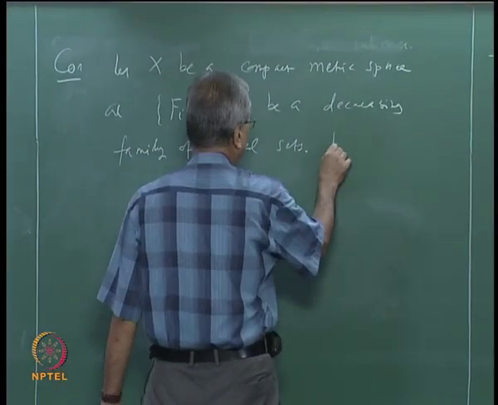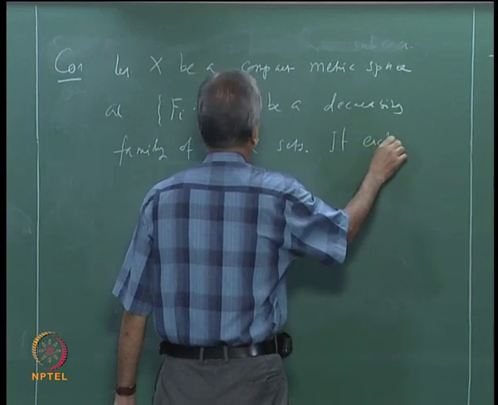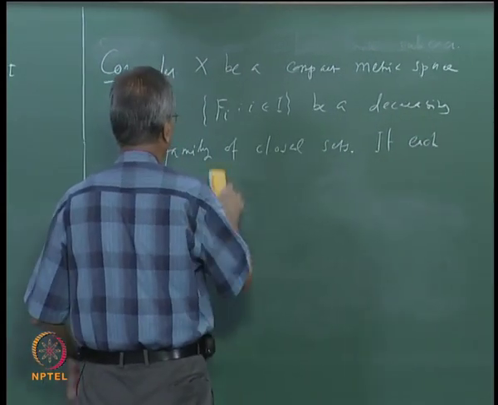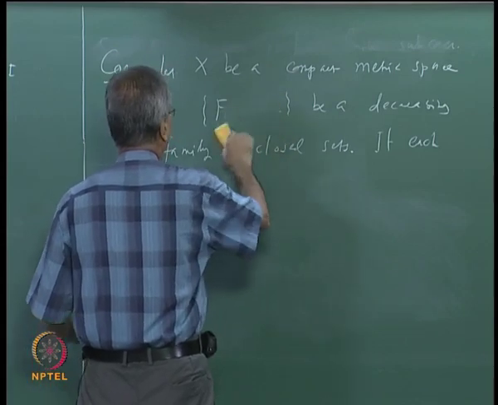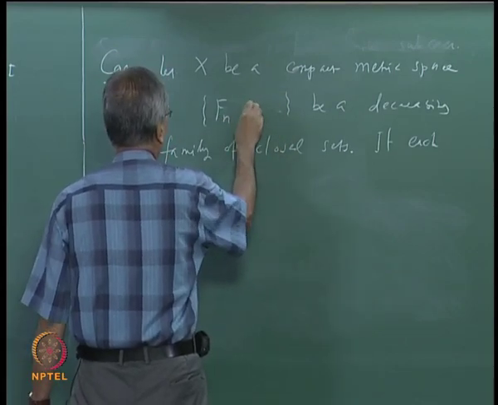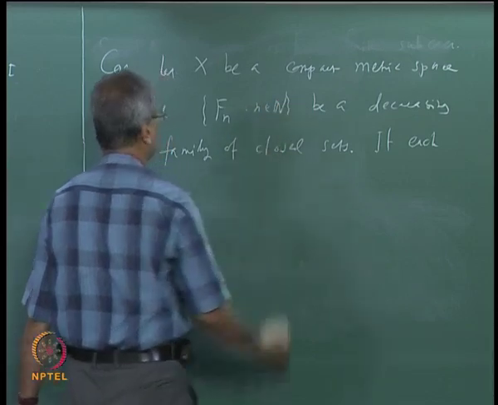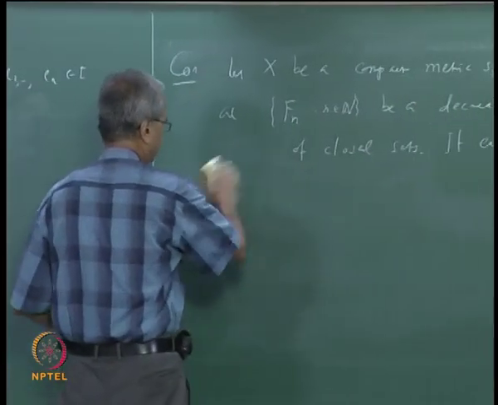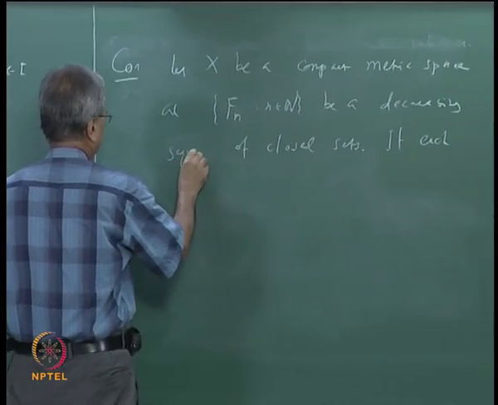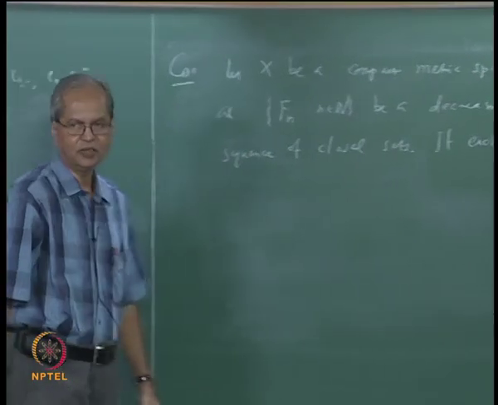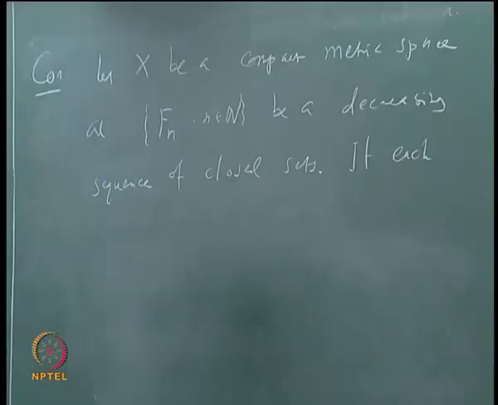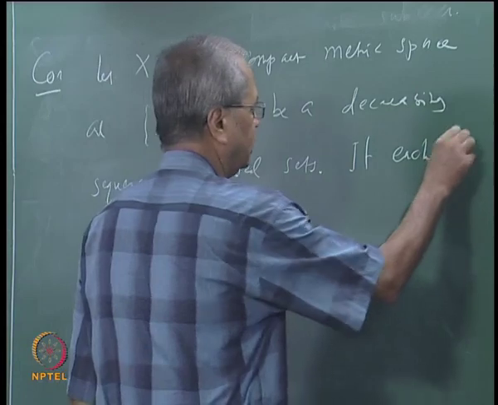Then if each Fi is non-empty, sorry, let me say not a decreasing family, Fn, n belonging to N, be a decreasing sequence of closed sets. Because if we take I to be any arbitrary indexing set, then decreasing sequence does not mean anything, unless I has an order, we cannot talk about a decreasing family. So that is why we take a decreasing sequence of closed sets.